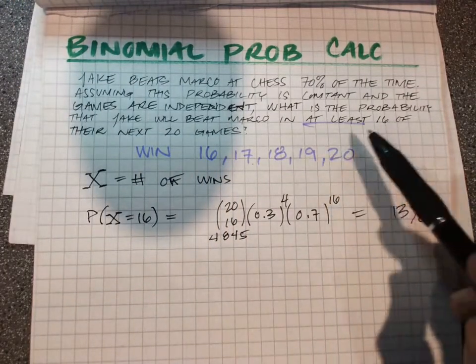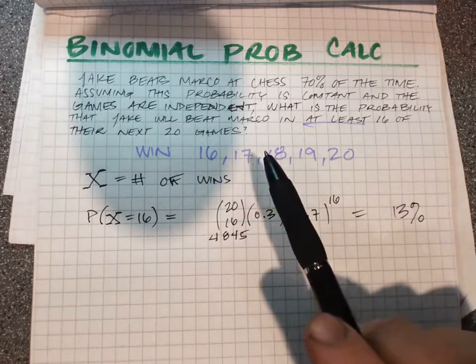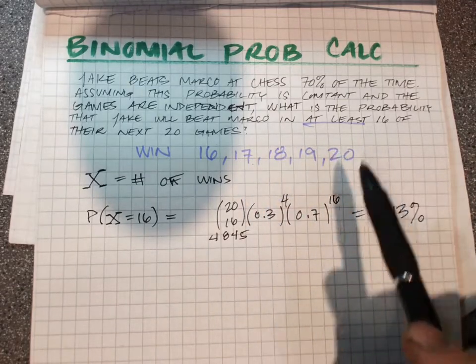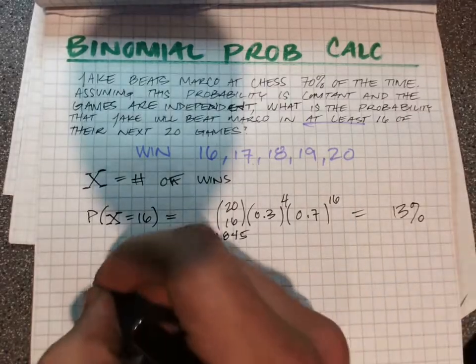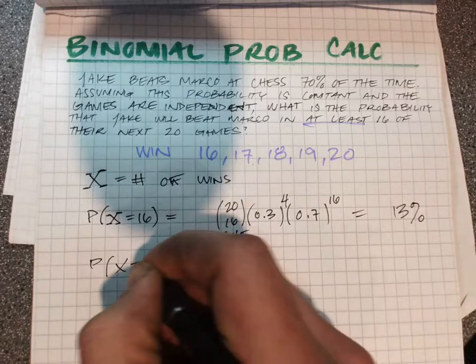Now the question says at least 16, so we're going to repeat this process for 17, 18, 19, and 20, and then add the results together, which looks like this. Probability X, capital X,